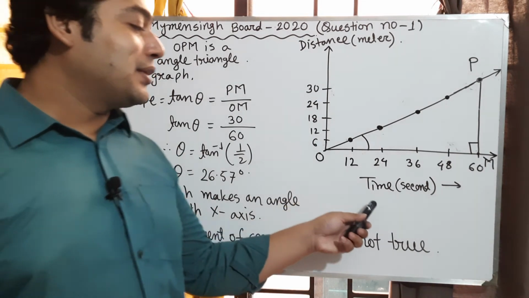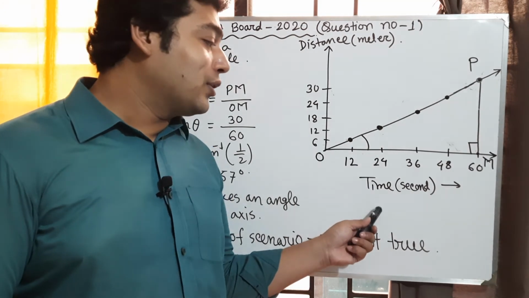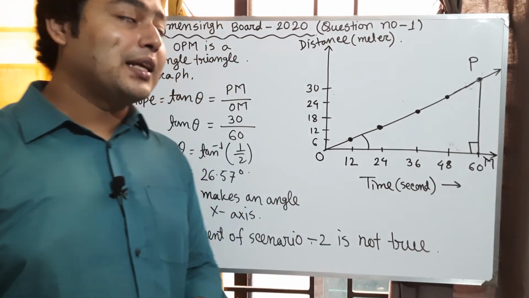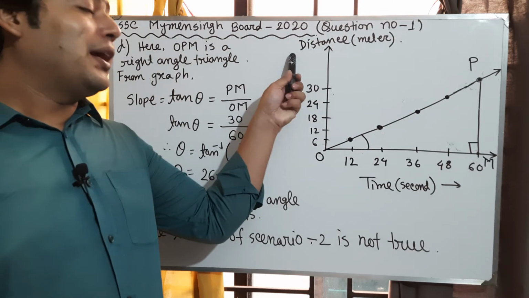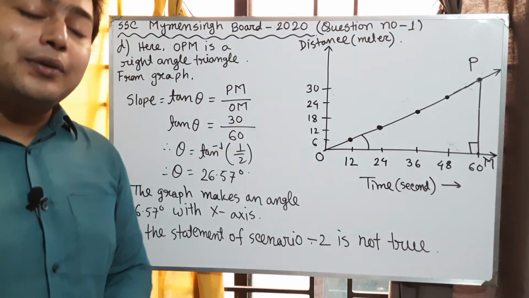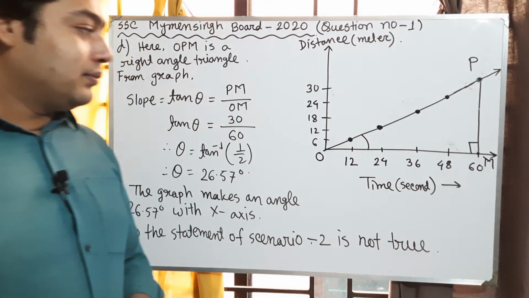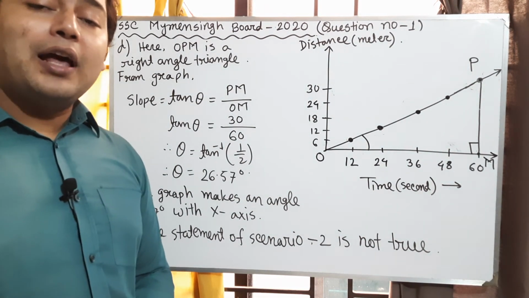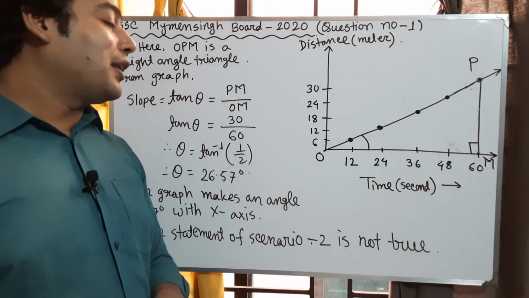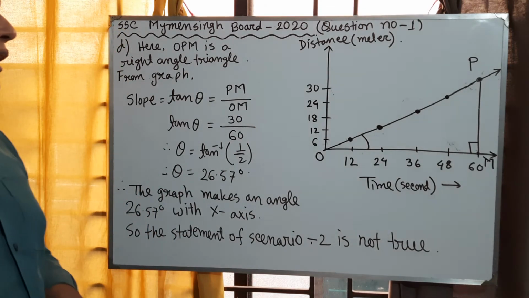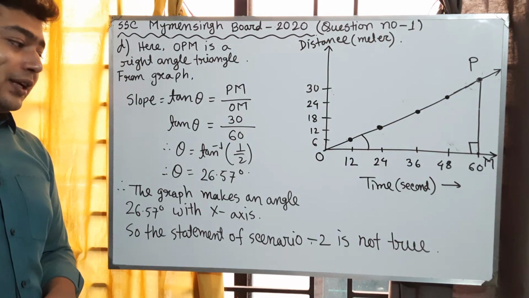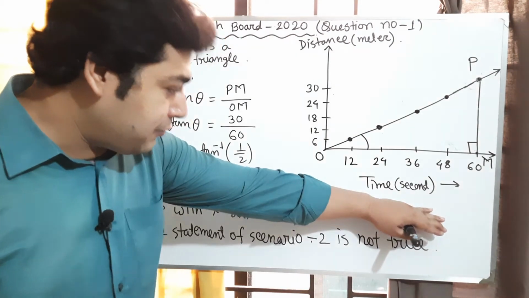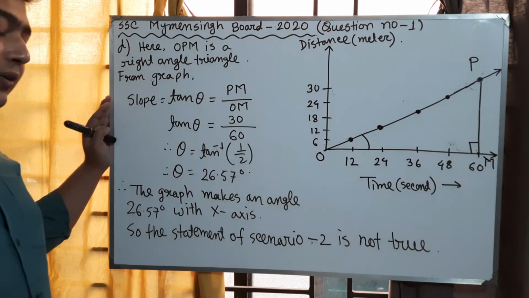So here time is our independent value, so we put it on the x-axis, and displacement or distance is our dependent value, so we put it on the y-axis. So this is our graph and this is our analysis.